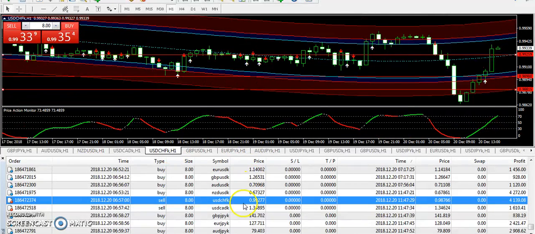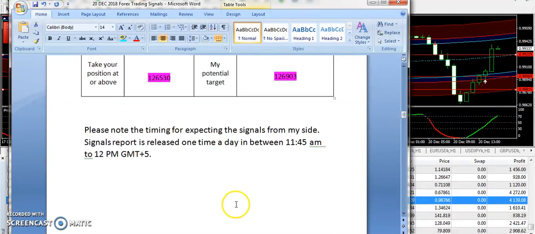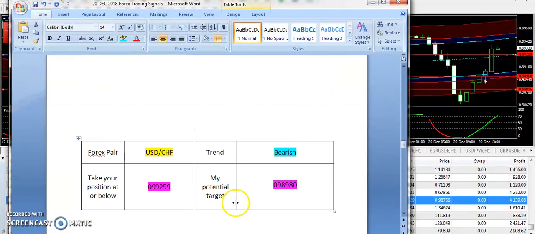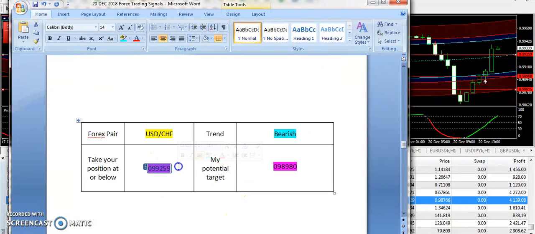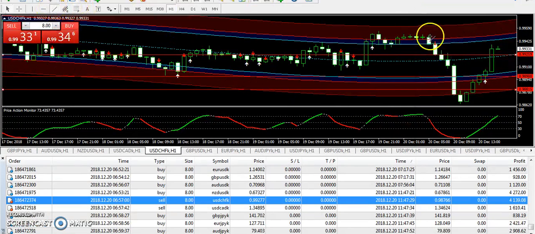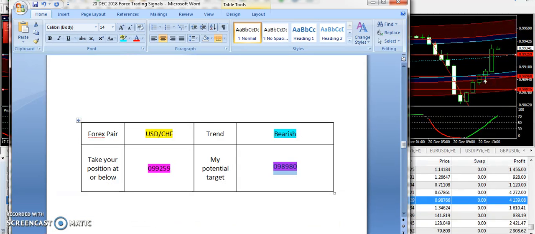Okay, now let's talk about USD CHF. I'm going to take you towards the signals report first. So USD CHF with a bearish trend from 0.99259 and 0.98980 was the target price. And guys, you can see we have a big drop appeared and in the second part of the day the market has moved up. However, our signal was expired because we have seen a big drop, and that drop was predicted by us in the morning with a bearish trend.